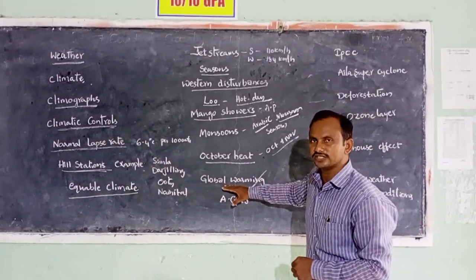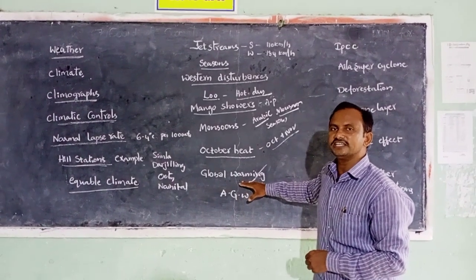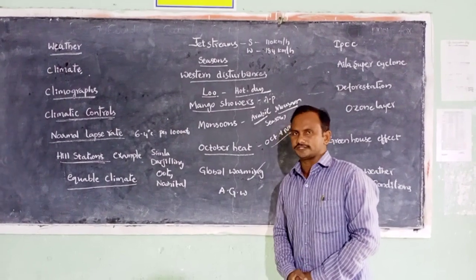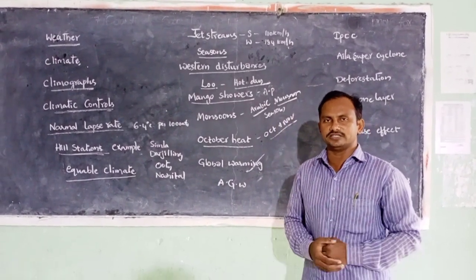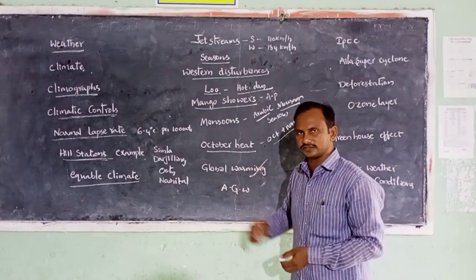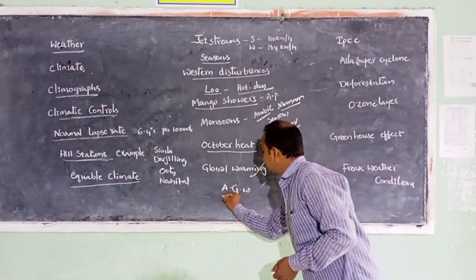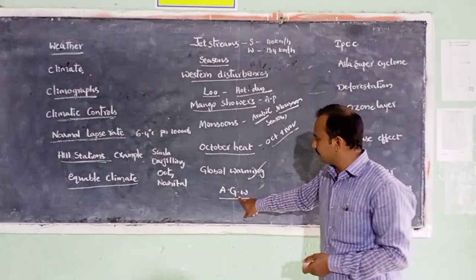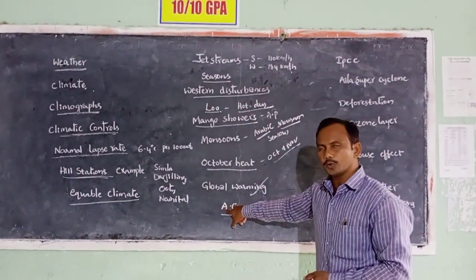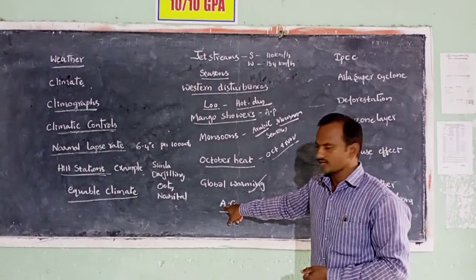The main reason for global warming is the increase of greenhouse gases in the atmosphere. Greenhouse gases, such as methane and carbon dioxide, are examples. Let us see AGW. AGW means anthropogenic global warming. Anthropogenic means human-caused.